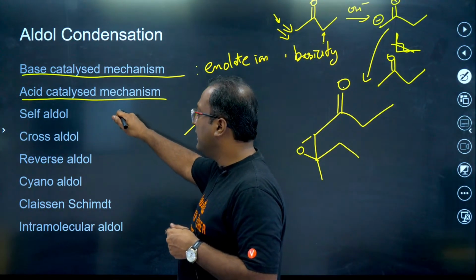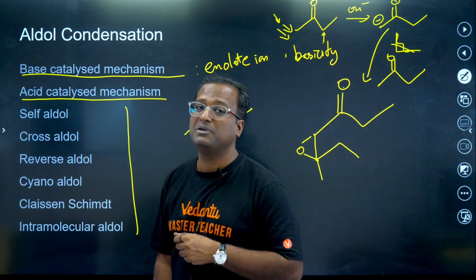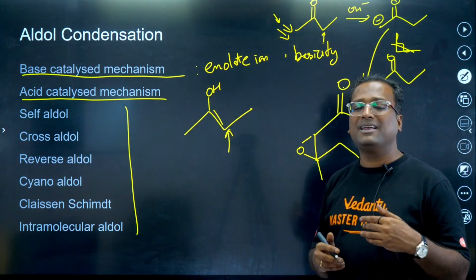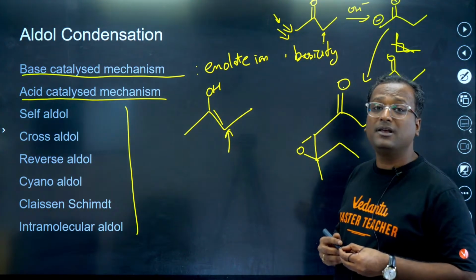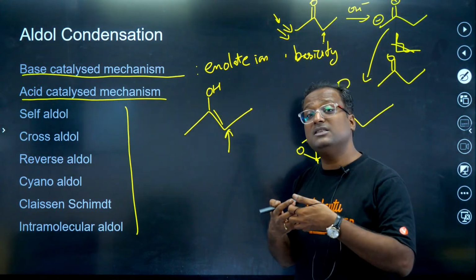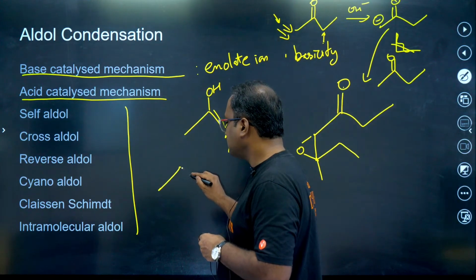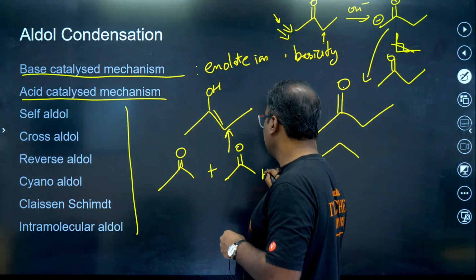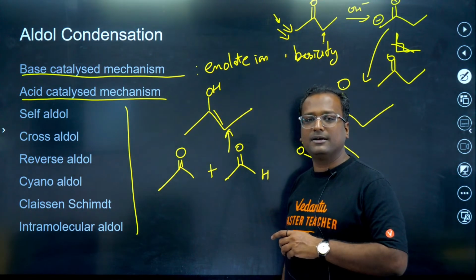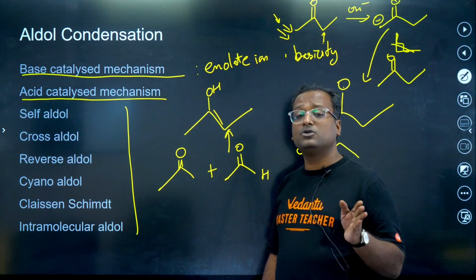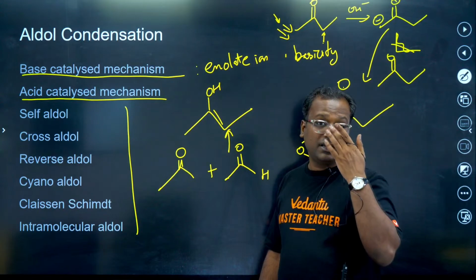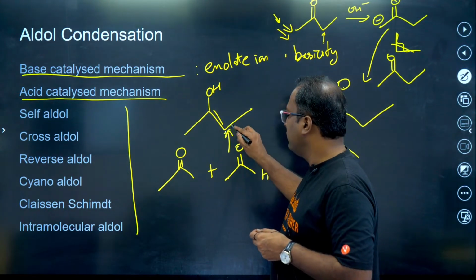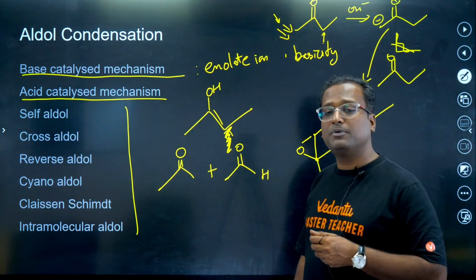Now, these are various examples of aldol. We should be very careful. Self-aldol is what I taught you here, the compound reacting with itself. Cross-aldol is where you have two compounds reacting with each other. Suppose I have acetone reacting with acetaldehyde. Without considering geometrical or optical isomerism, stereoisomerism, tell me how many different products can be obtained.